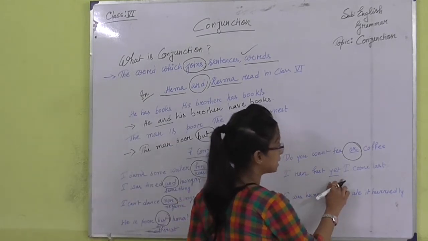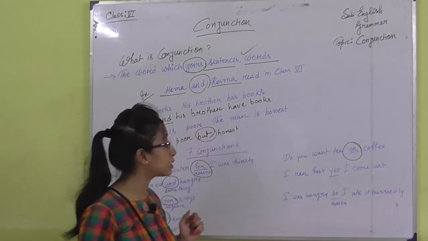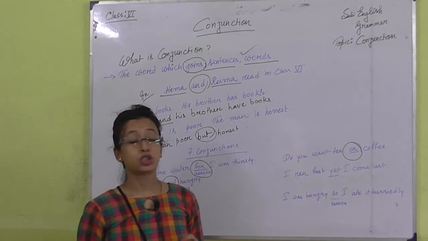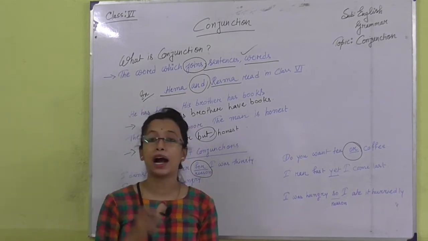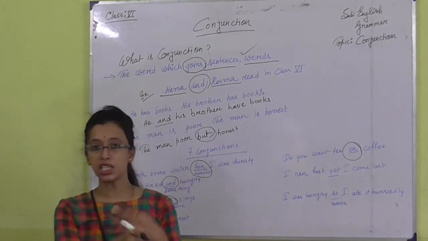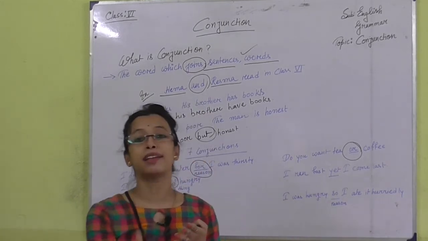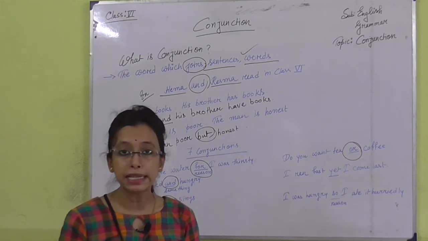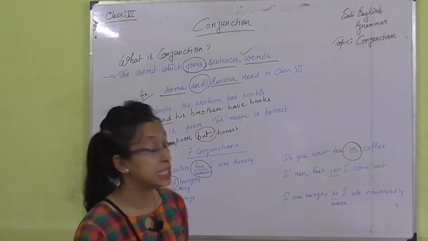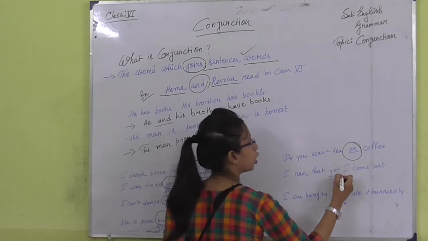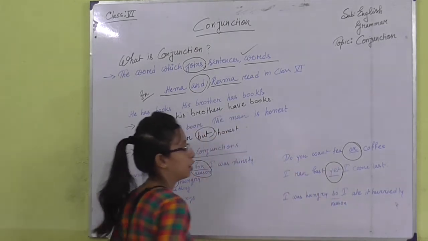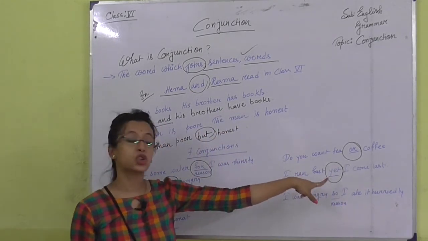Then, "I ran first, yet I came last." So, it is a different thing. Here something is positive, but after doing the positive thing, we get the result of a negative thing, then we generally use yet. So, yet is here a conjunction. Yet is used as a conjunction.